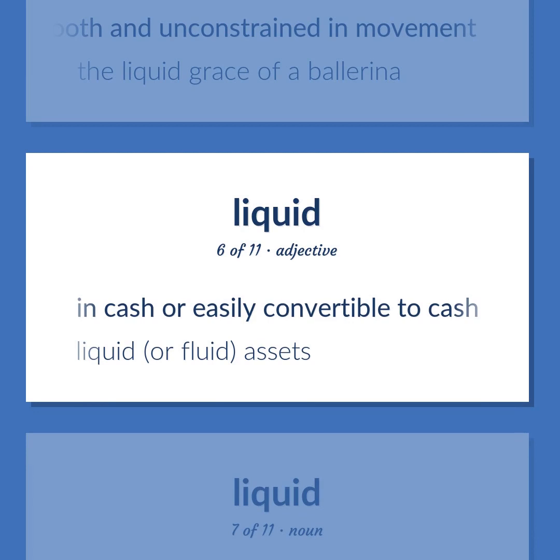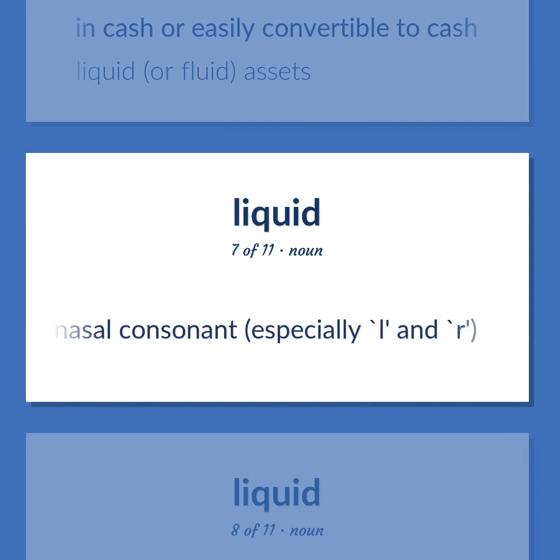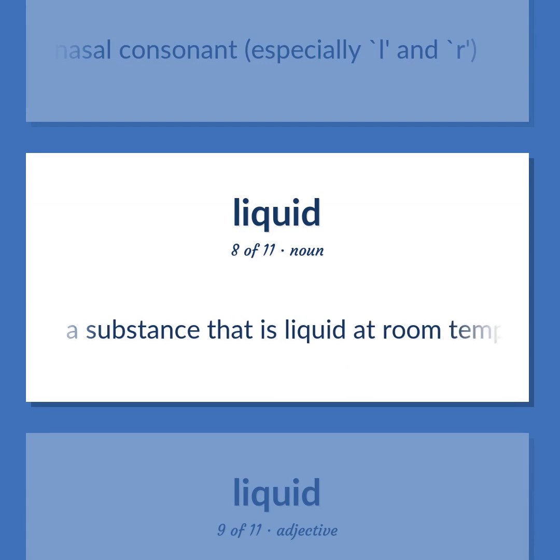In cash or easily convertible to cash. Liquid, or fluid, assets. A frictionless continuant that is not a nasal consonant, especially L and R. A substance that is liquid at room temperature and pressure.